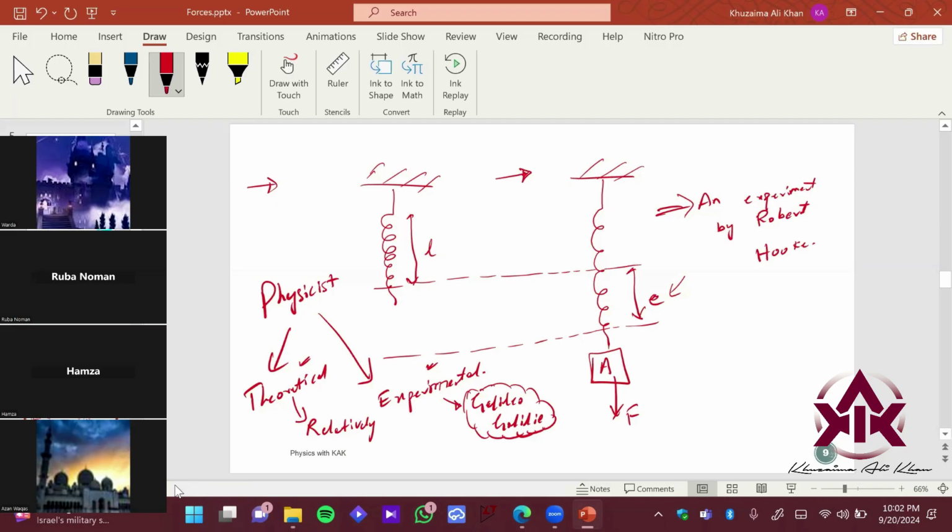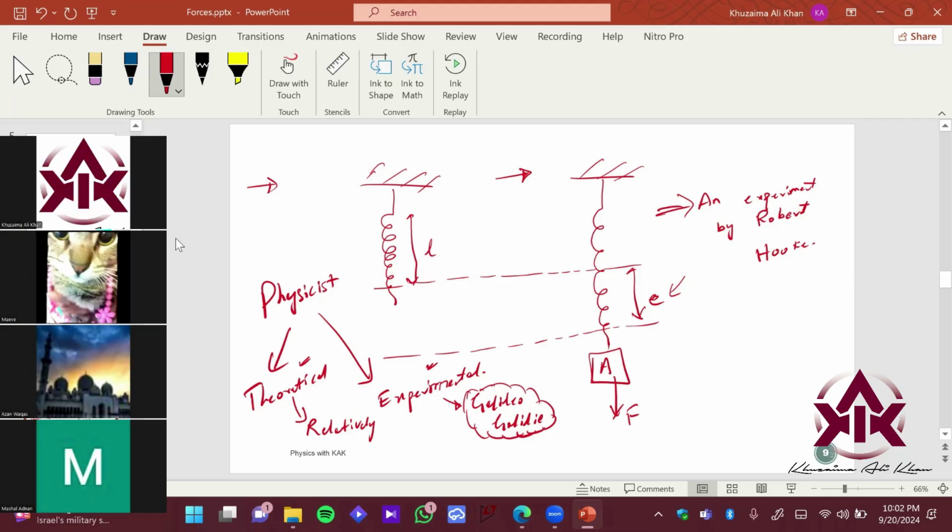We have a new entrant over here, that is Azan. Azan, do you know who was Galileo Galilei? A famous experiment by him. No, sir. Okay. So he discovered, if you recall, the Leaning Tower of Pisa experiment. Just search about it after the class. And he also proved that Earth was not the center of the universe, the solar system.